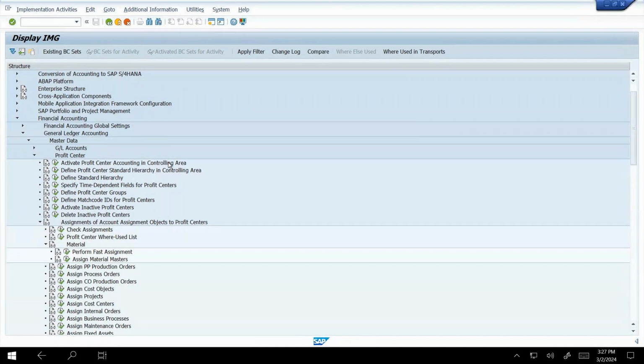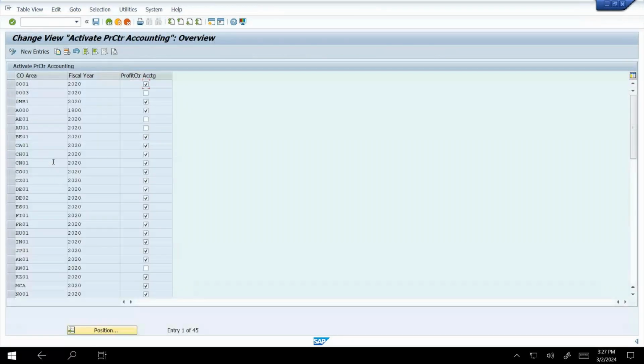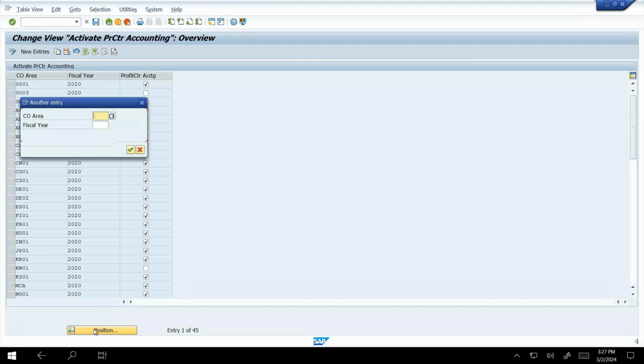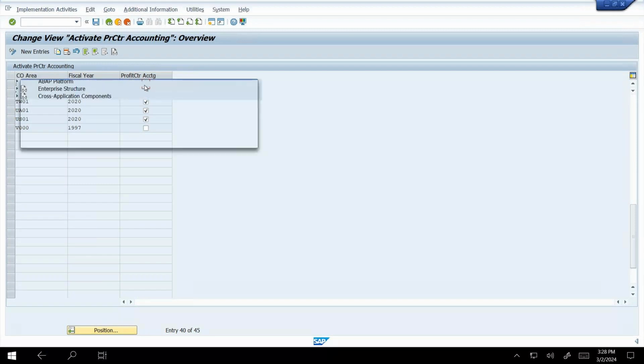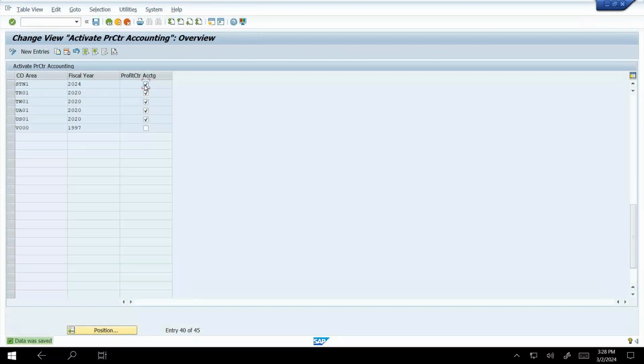Click on that and position our controlling area, STN1. Just enter it. Here we have a tick option for activating profit center accounting. Click on that option, then Ctrl+S and save. That's enough for activating the profit center option.